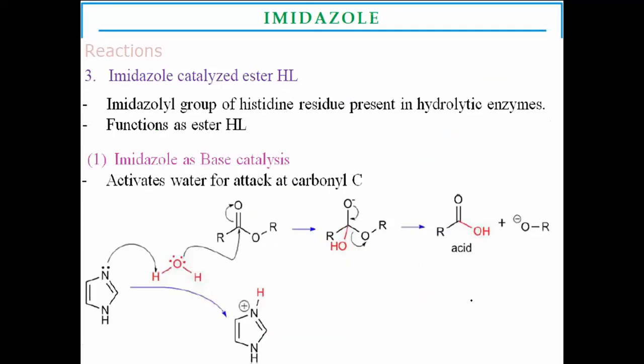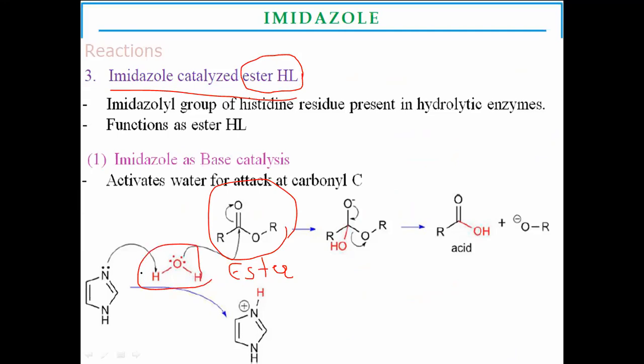Now let us move to another reaction: imidazole-catalyzed ester hydrolysis. The ester hydrolysis is carried out in the presence of imidazole. Esters undergo hydrolysis in the presence of imidazole to form protonated imidazole, with proton ion formation.